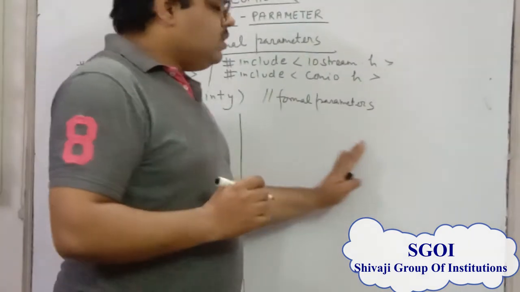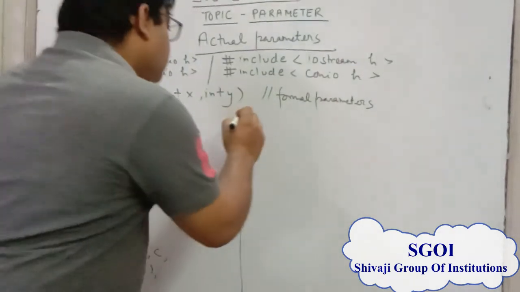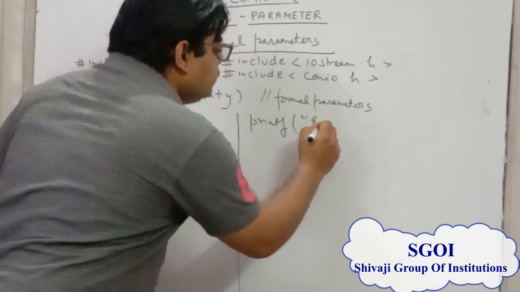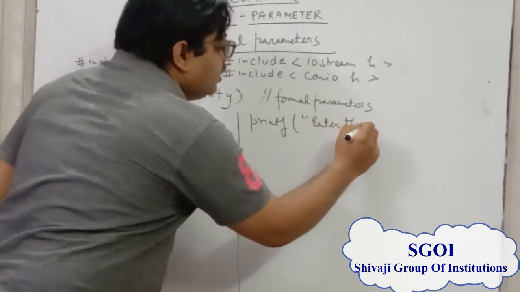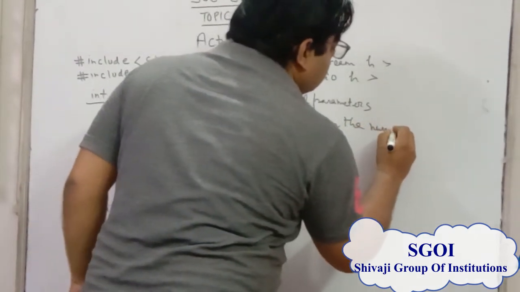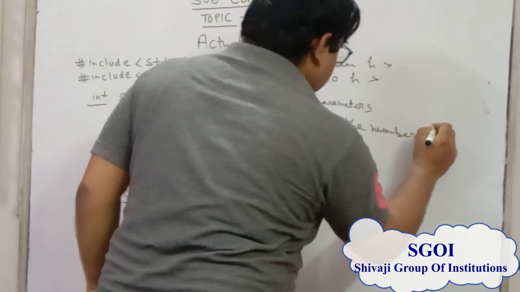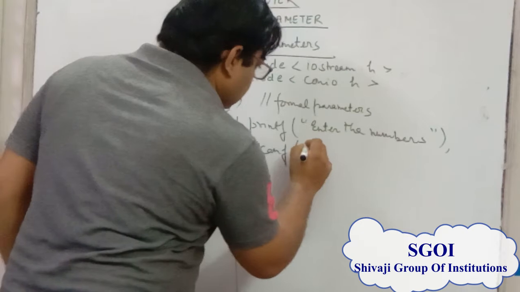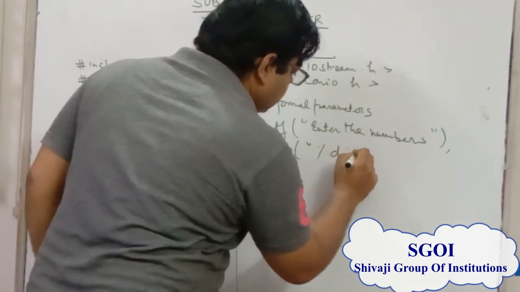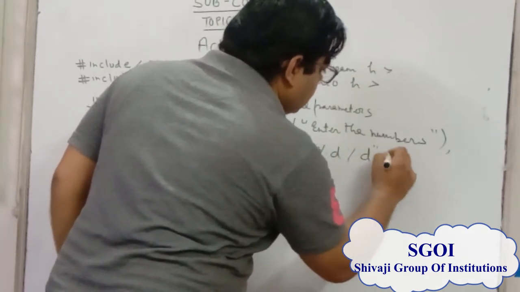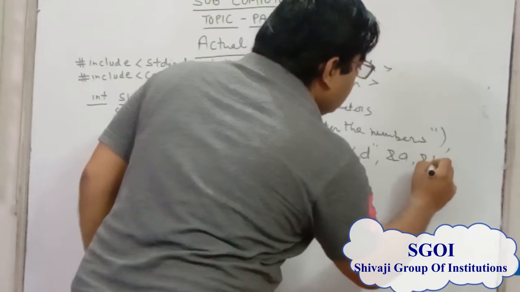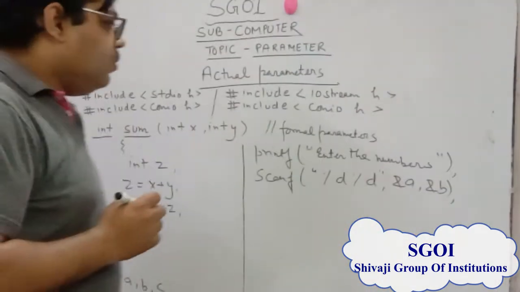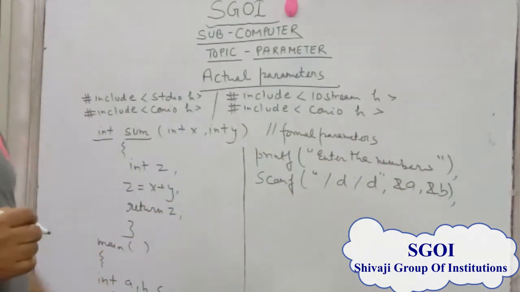Then we use a message printf, enter the number, then we scan with %d, comma a and b. In this way we scan two numbers a and b.